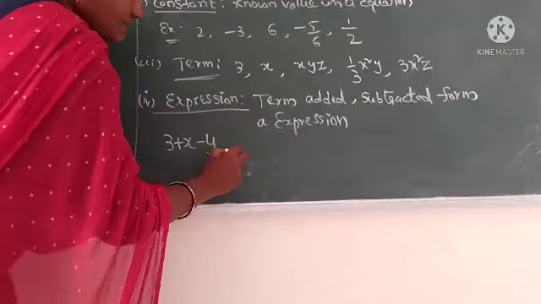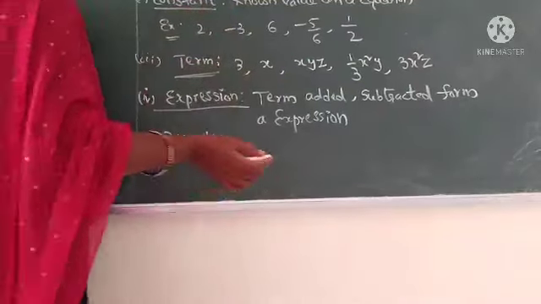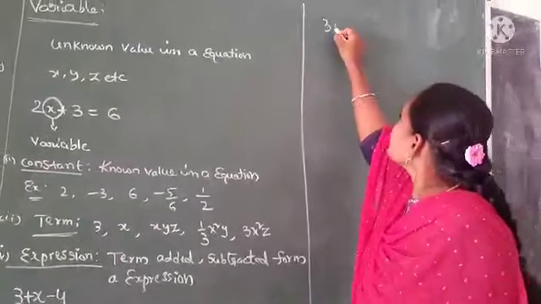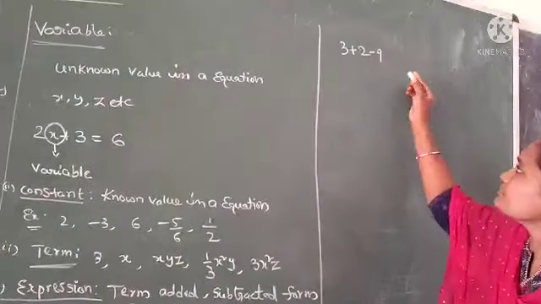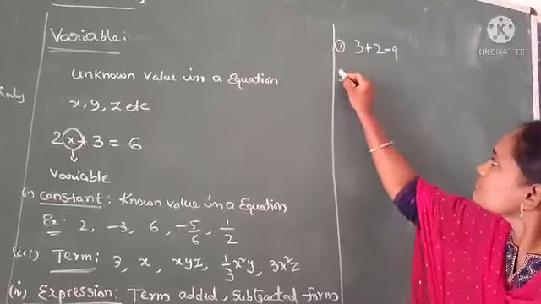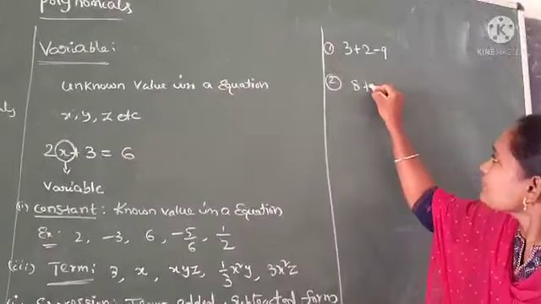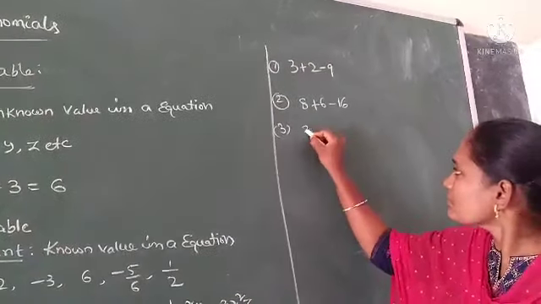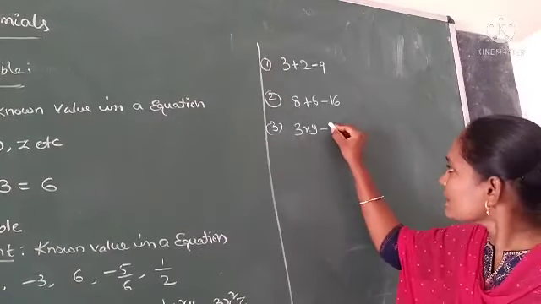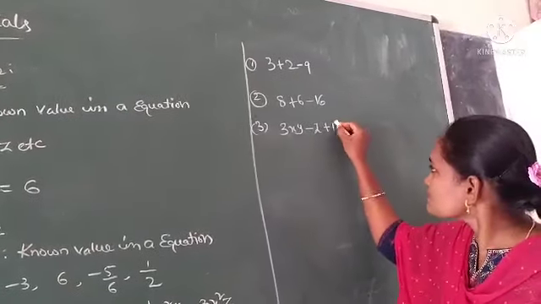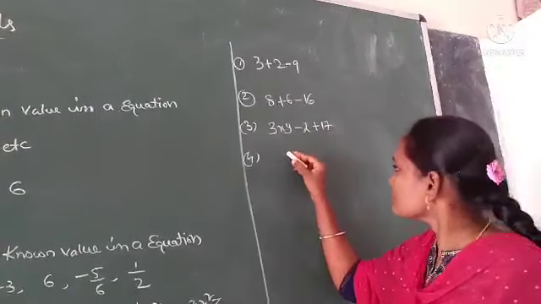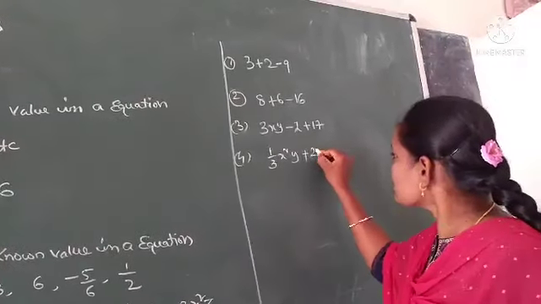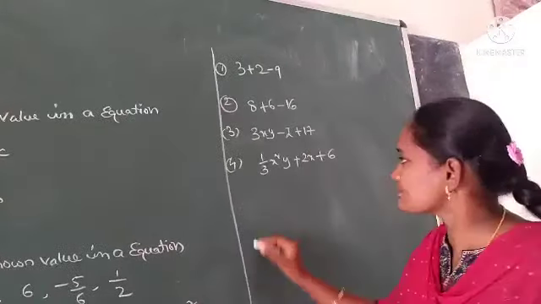Now let us consider some expressions. 3 plus 2 minus 9. 8 plus 6 minus 16. xy minus z plus 17. 1 by 3 x square y plus 2x plus 6.